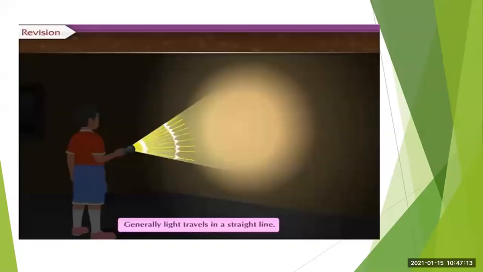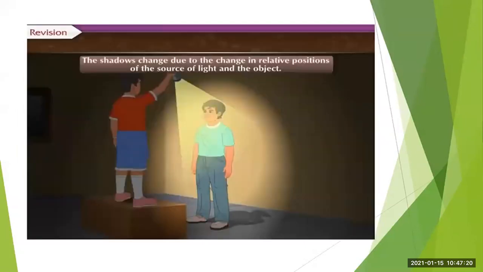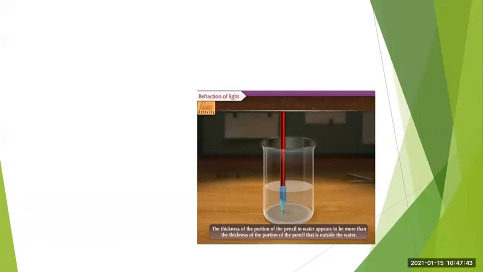We have seen that generally light travels in a straight line. It forms shadows. But under some special circumstances, the light can bend, isn't it? When the light rays travel from one transparent medium to another transparent medium, the light changes its direction. That thing we call refraction. So you should remember the difference between reflection and refraction.